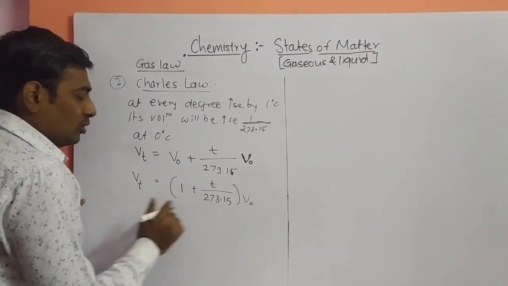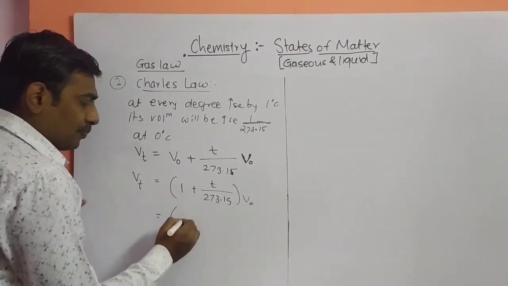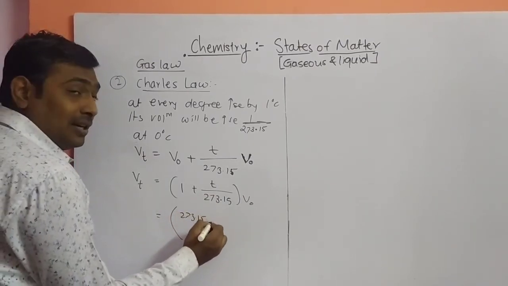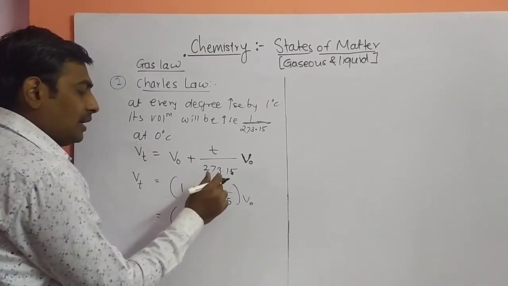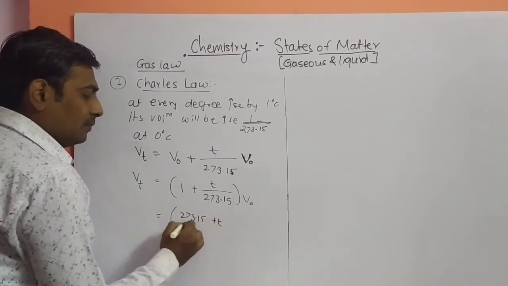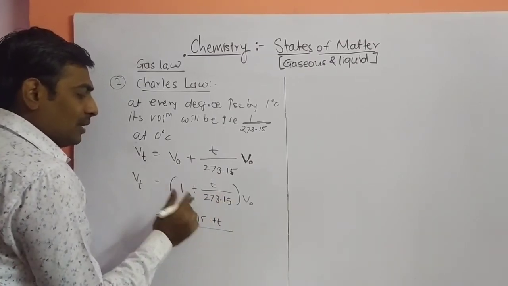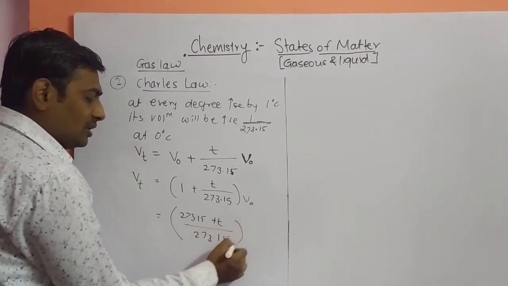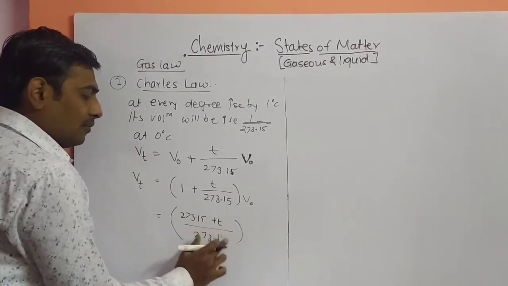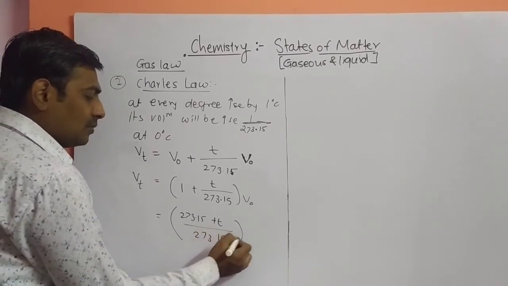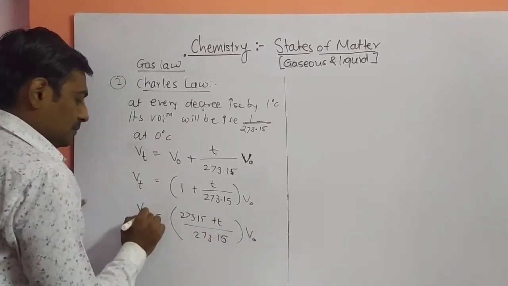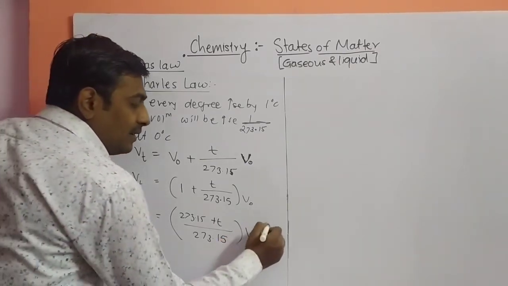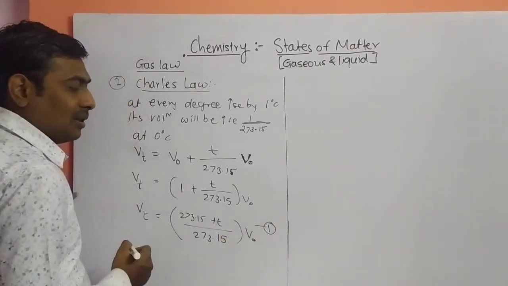If you add these two terms, what will we get? 1 into 273.15, plus T into 1, upon 273.15 into 1 is 273.15. This equation we will get by rearranging the terms. So this is your change in volume. We will write this equation as equation number 1.